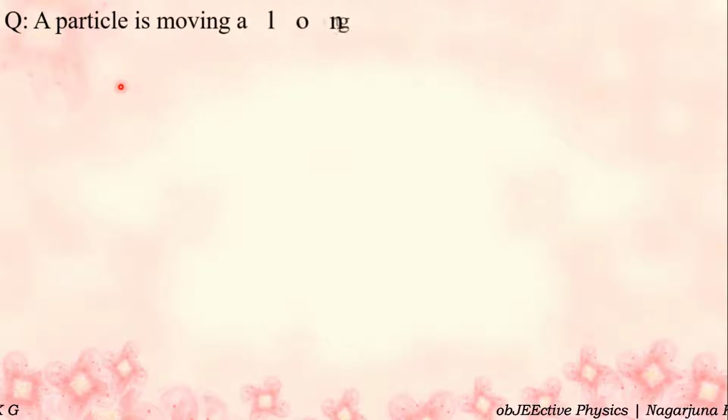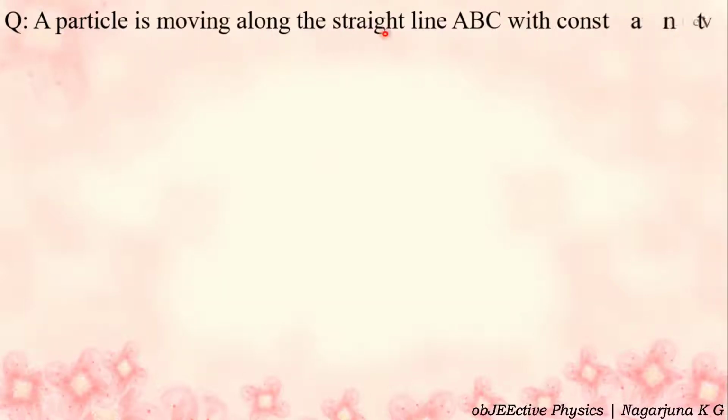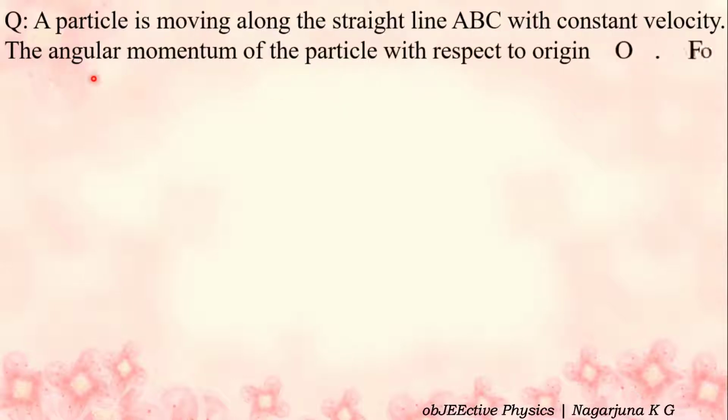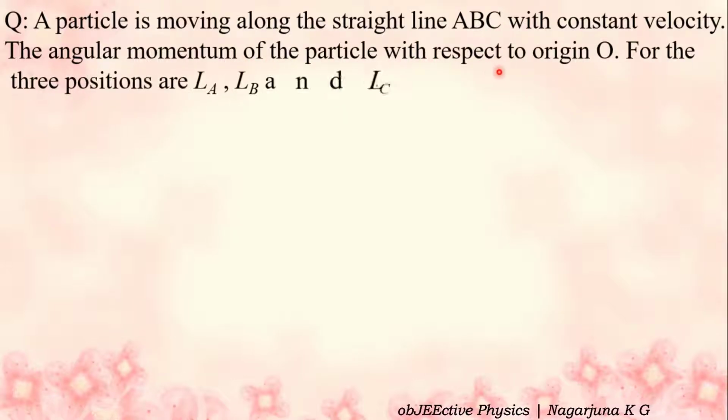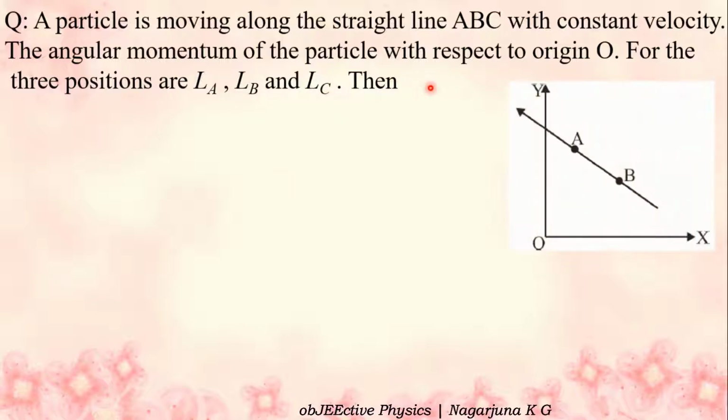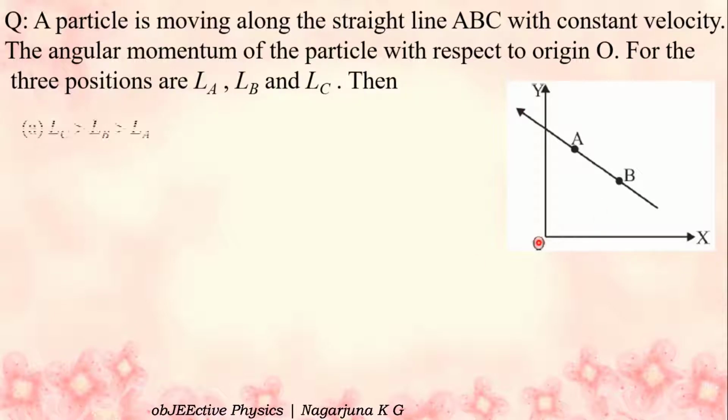Next question. A particle is moving along the straight line ABC with constant velocity. The angular momentum of the particle with respect to origin O for the three positions are LA, LB and LC. Then observe the graph here. There is no C appearing in the diagram, but nothing to worry. C is a point anywhere along the line AB.